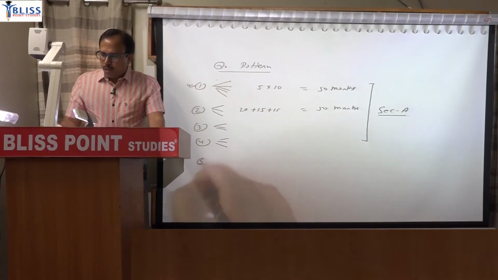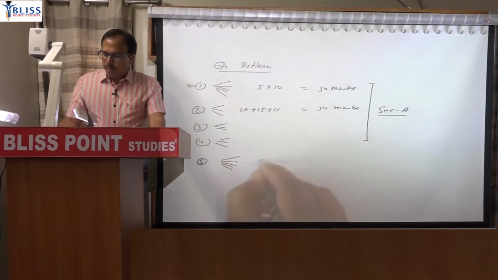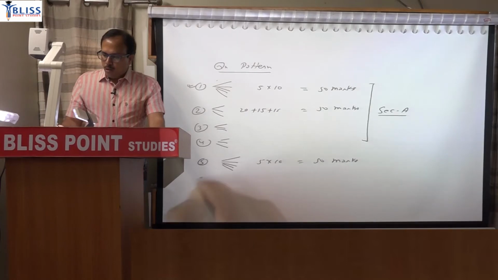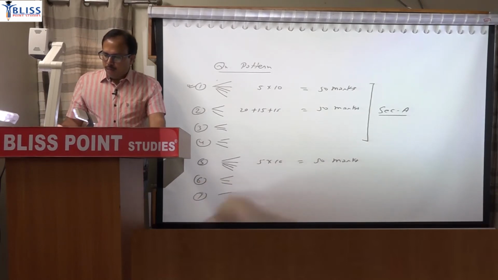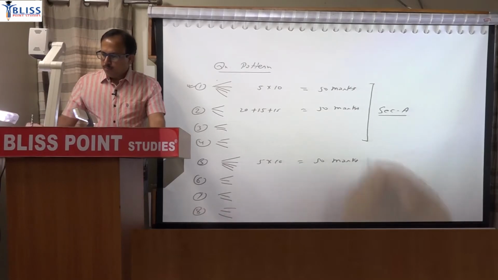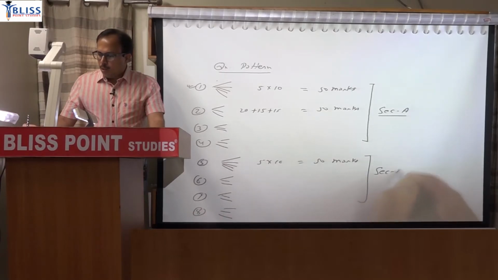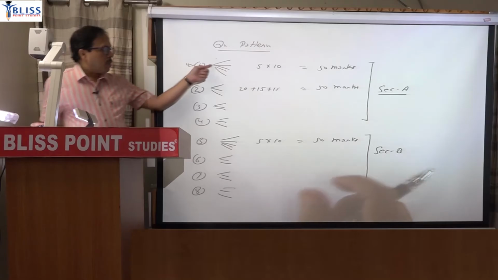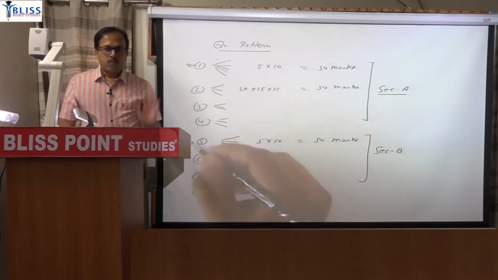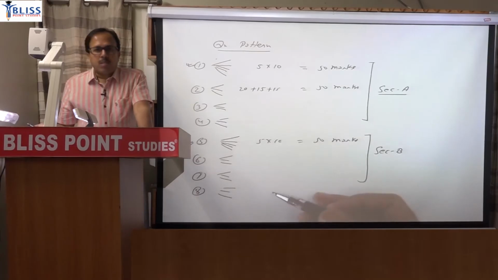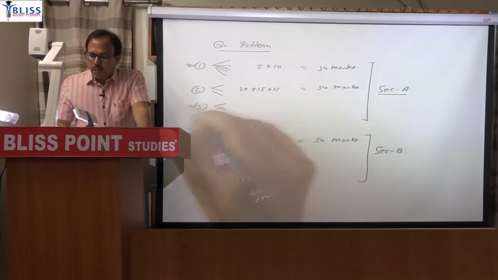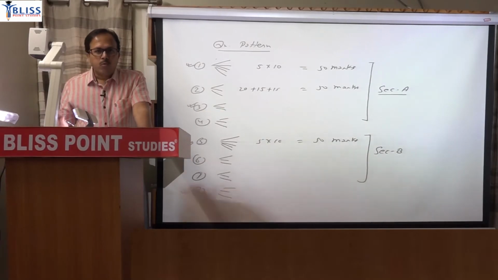Section B will start with question number 5, and this question will have 5 parts. Then question number 6, 7 and 8. So section B will include 4 questions, and you have to attempt 5 questions in total. So compulsory are the first question and the 5th question, and selecting at least 1 question from each section. So suppose obviously you have attempted first and 5th. Suppose you attempted here question number 3 and here question number 8. That is 4 questions. Now you are free to choose the 5th question from any section.